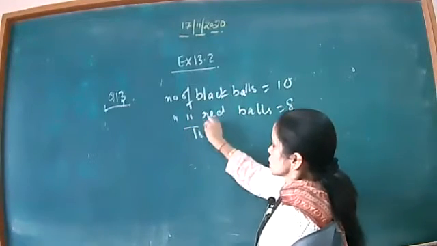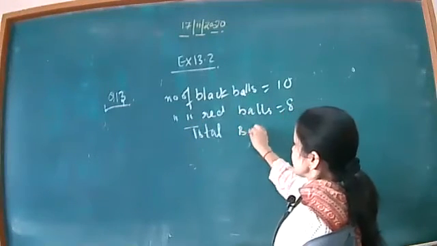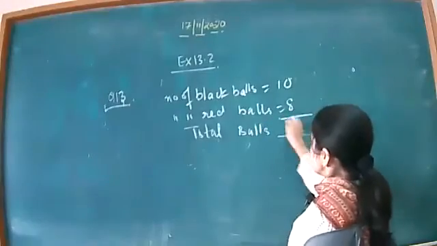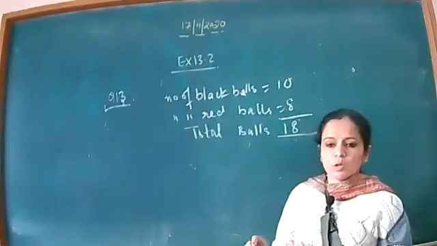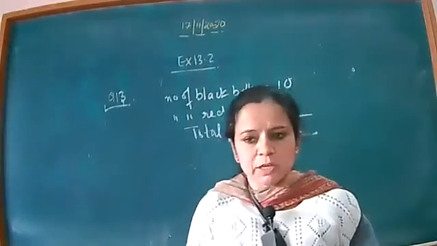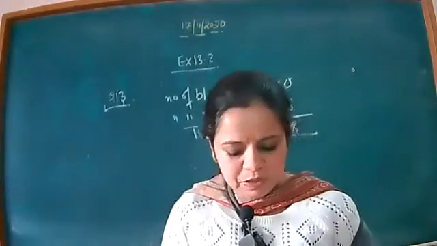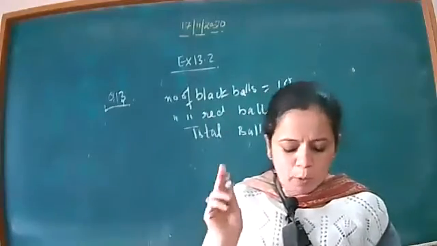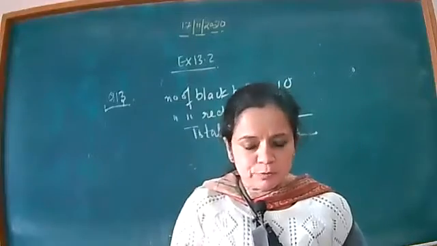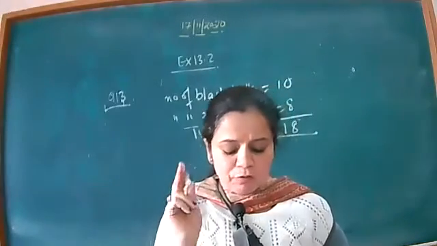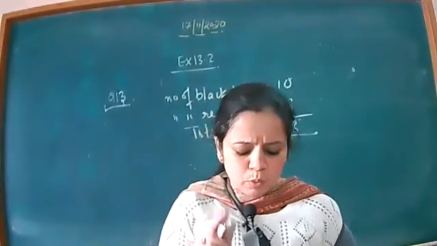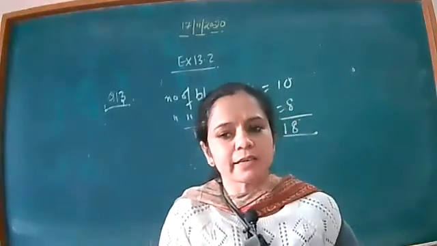That means the total balls given to you are 18. Now this is what is given to me. Now I have to read what I need to calculate in the question. Find the probability that, first, here in the first part, both balls are red.